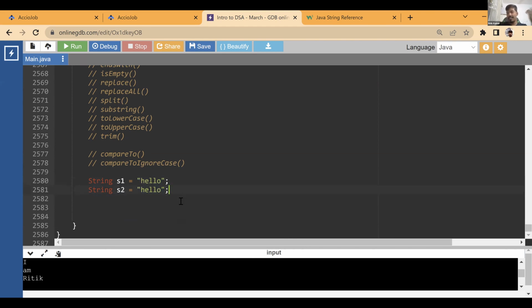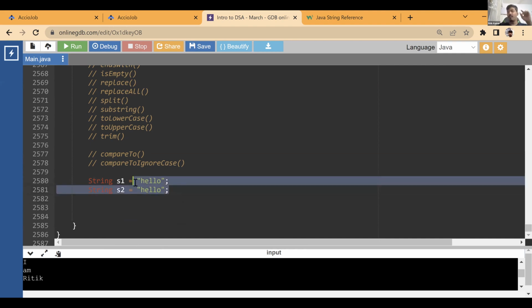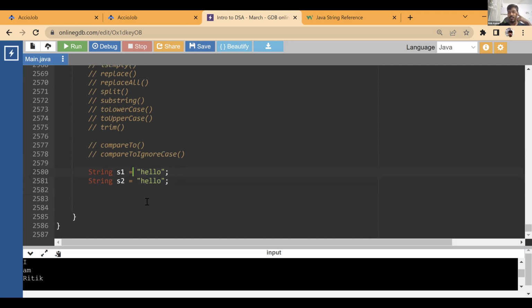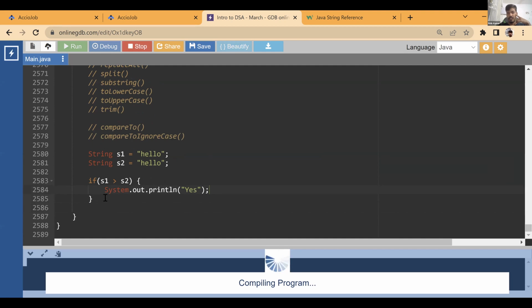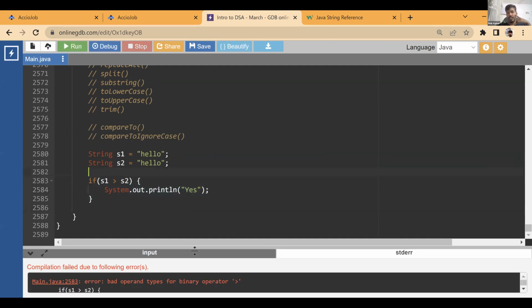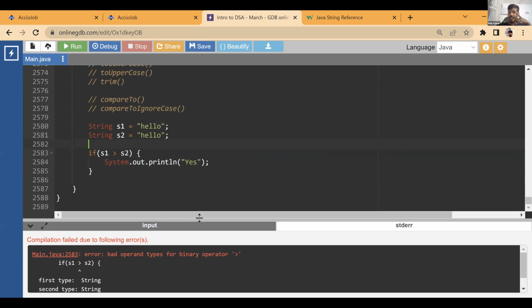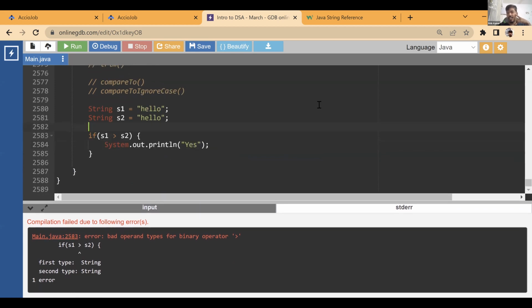Either the string is equal, or it is not equal. But we never thought about whether there can be any way for it to be greater than or less than, right? We know that greater than and less than symbols are just for characters, and if you try to apply them, if you try to check S1 greater than S2, this is not going to work. If you write System.out.println and run this, it's not going to work. See, bad operand types. Greater than comparison doesn't work. But are strings actually greater than or less than? Is this actually a concept, or is it just something which cannot be done?